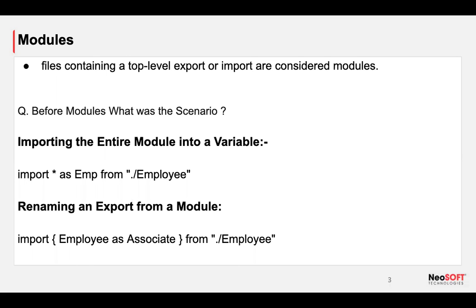As per the definition, a file containing top level imports or exports is considered a module. So what do you mean by that? In simple words, from a layman's point of view, it's kind of a simple component, like an Angular component or a React functional component or class-based component.